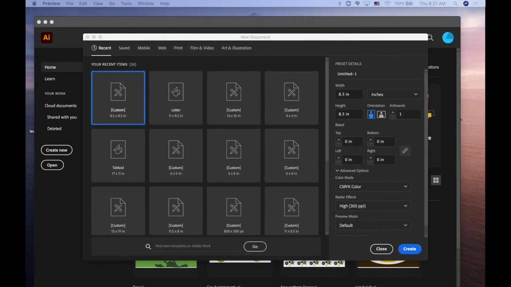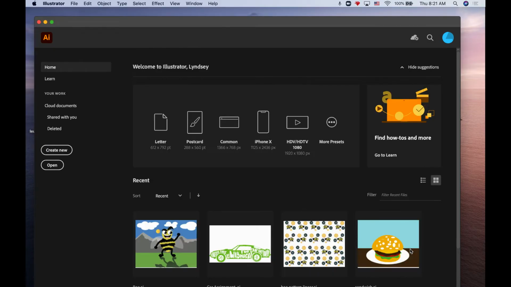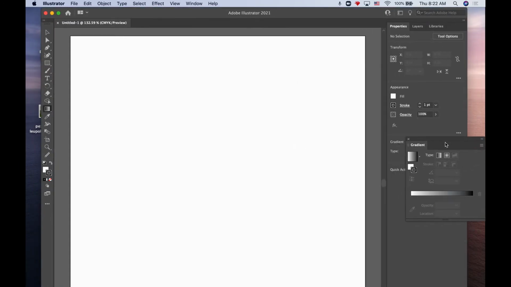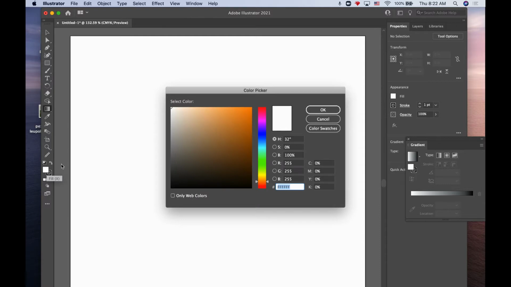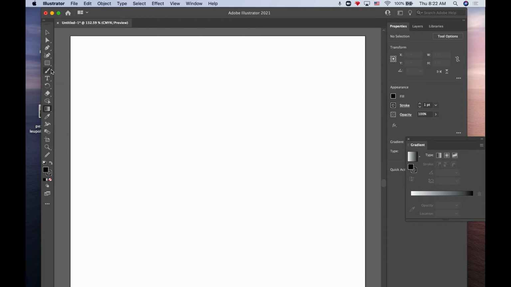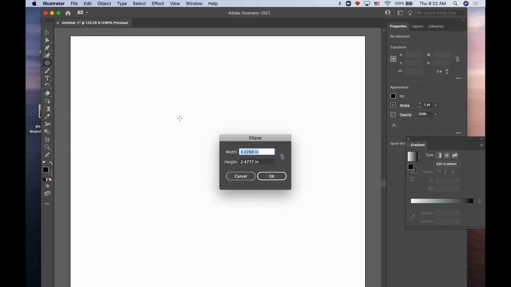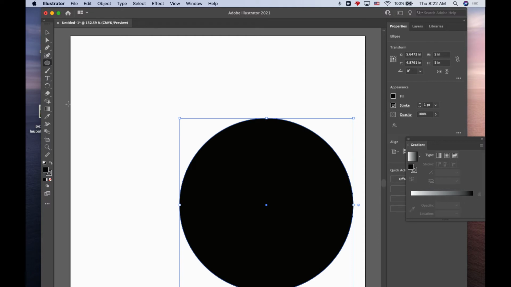Doesn't matter what size you make this. I'm working in a square. I'm going to hit create, make sure I'm in inches. And I'm going to start with a circle. A black circle, specifically. And I wanted a specific size, so I'm actually going to come over here to my ellipse tool, and I'm just going to click. And I want it 5 by 5. And I'm going to hit OK. And now I have a very nice circle.